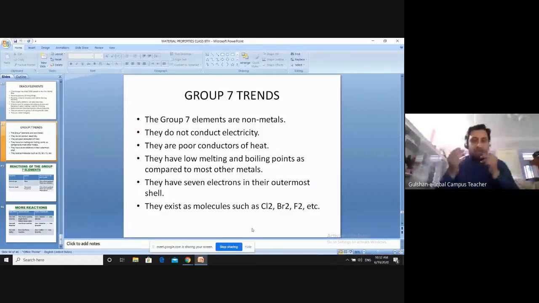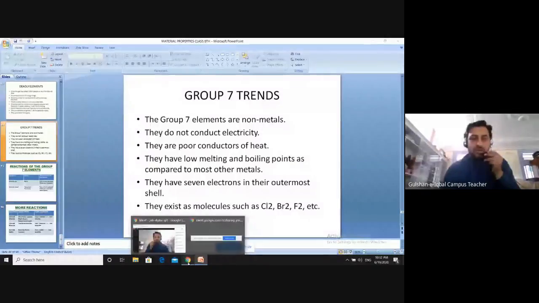They have 7 electrons in their outermost shell and they exist as molecules such as Cl2, Br2, F2, At2, etc., or I2. They will not be present in atomic form, like H or He. In that form they will not exist. So they will only exist as Cl2, Br2, F2, etc.